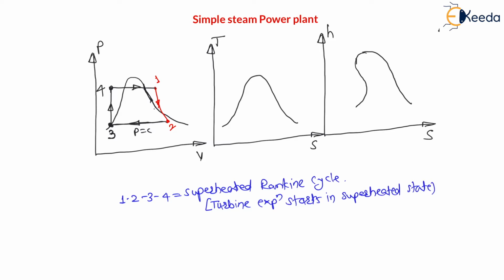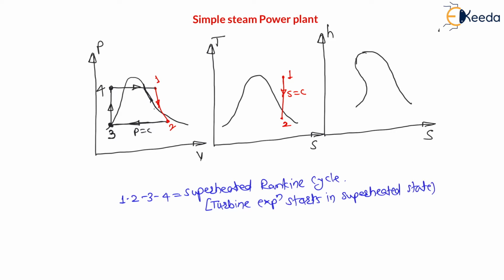Therefore here 1 to 2 is reversible adiabatic, means isentropic, entropy remains constant, and there is an expansion, therefore temperature decreases. Therefore from 1 to 2 in superheated state expansion will start and it will go to the liquid plus vapor state. Therefore 1 to 2 will be like this. This is 1 to 2, that is isentropic expansion. At constant entropy there will be expansion.